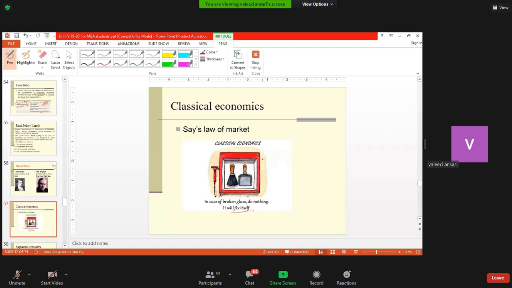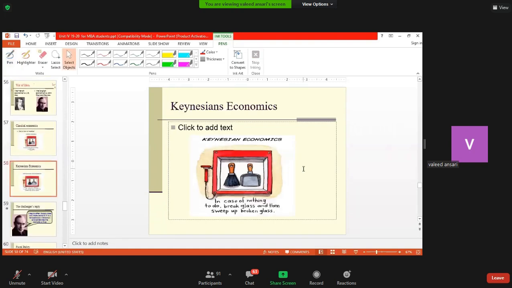So if a glass is broken, do nothing. A recession is there, government should not intervene. Let the market revive itself. There are inherent tendencies in the economy. What is the Keynesian idea?